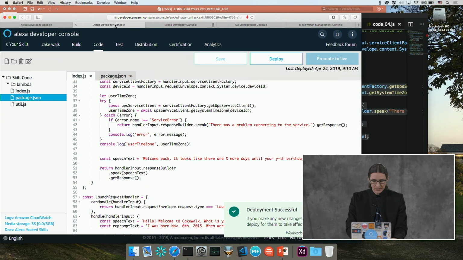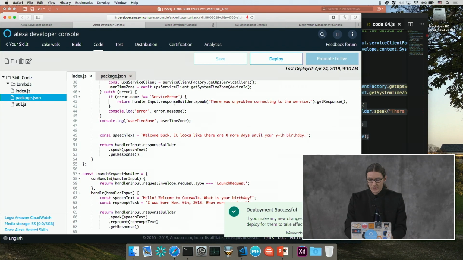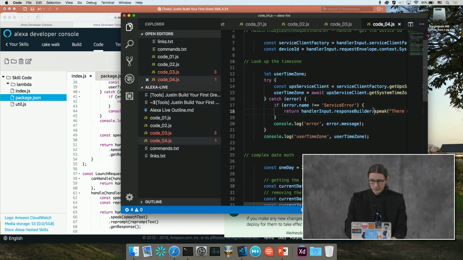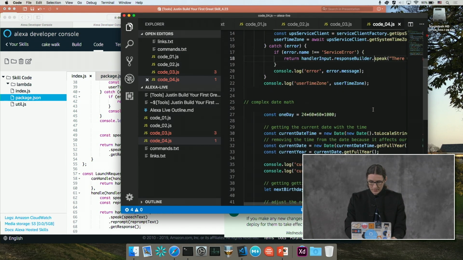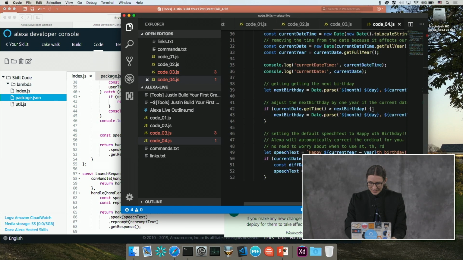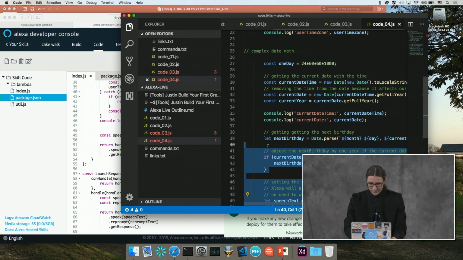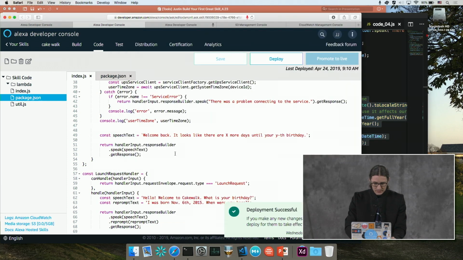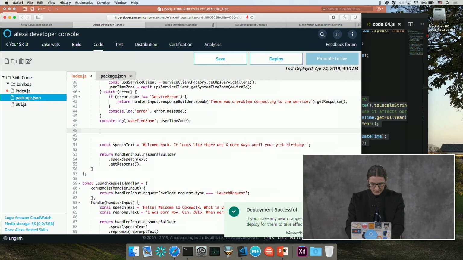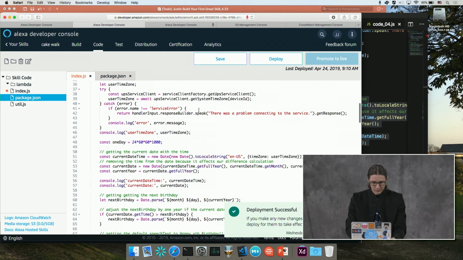So that's great. We're able to capture the time zone setting. So now what we're going to do is some complicated date math here. The complex date math is pretty complicated. I'm going to go ahead and copy this, and paste it in under here, underneath my console log statement for the user time zone.